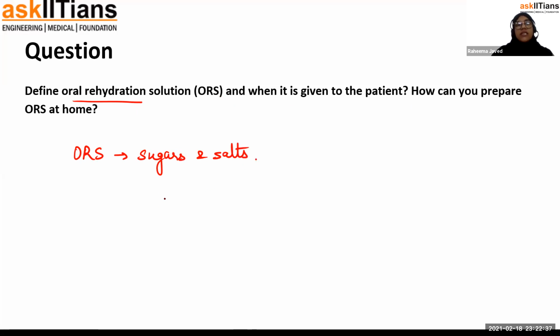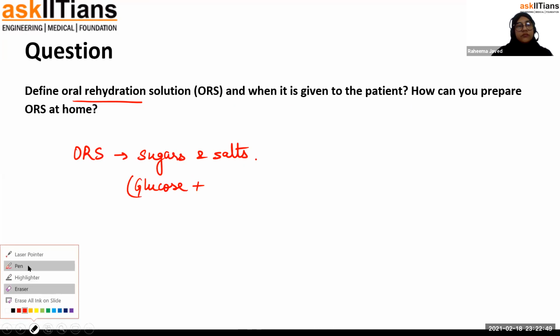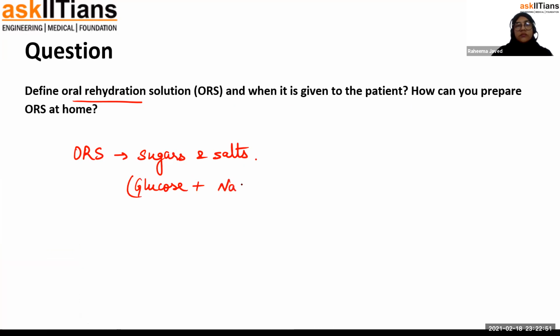Okay, basically it is a mixture of glucose and NaCl, sodium chloride. Okay, and it is given to the patient when a person is suffering from diarrhea.